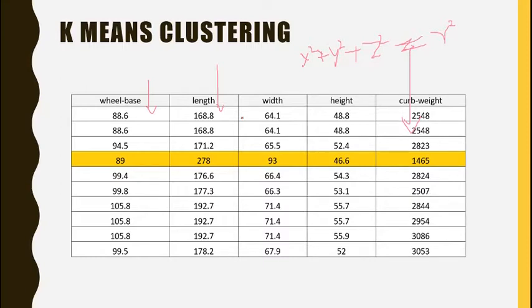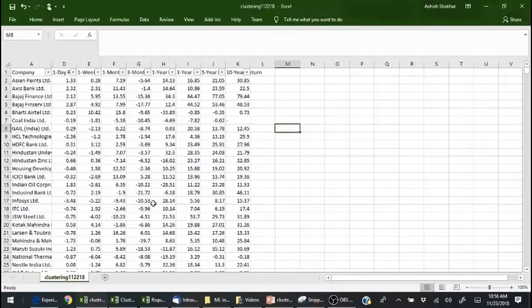Now coming to the other part, can we apply this clustering to the stock market? As I already said, let's see how this clustering can be utilized to group similar stocks together. Here I have data of around 934 stocks, and these columns represent their returns. This is the return generated by this company's stock in the last 1 day. This return was generated in the last 1 week. This is the 1 month return. This is the last 3 month return. This is the 1 year return, 3 years, 5 years, and subsequently 10 years.